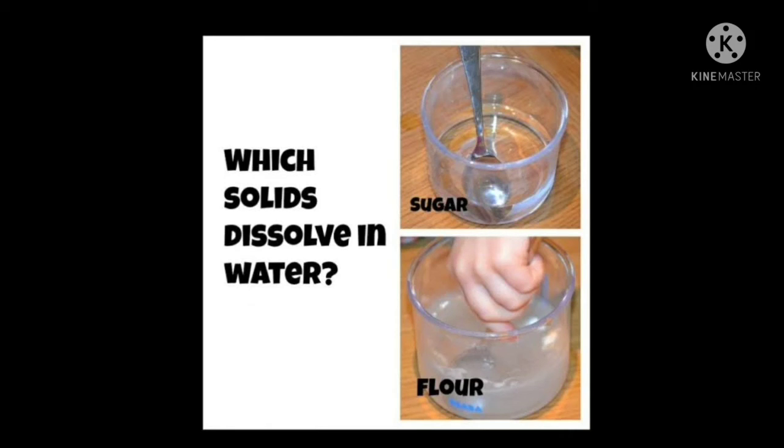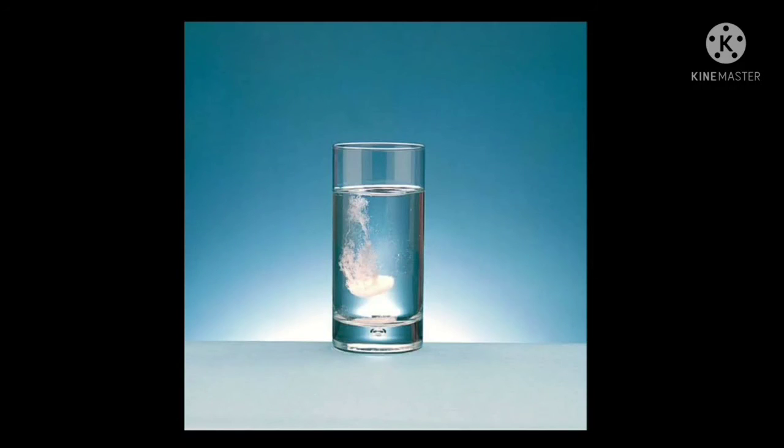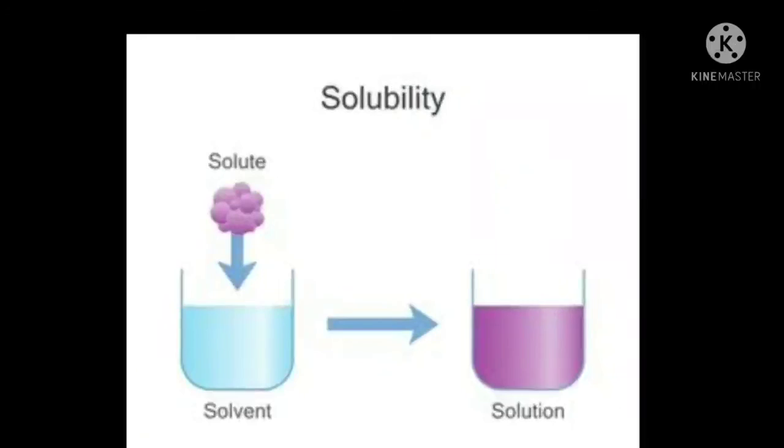When a solid substance is dissolved in a liquid, the mixture formed is called a solution. The solid substance which dissolves in liquid is called a solute. The liquid is called a solvent. In the above activity, sugar is the solute, water is the solvent, and the sweet water is the solution. The ability of a solute to dissolve in a solvent is known as solubility.